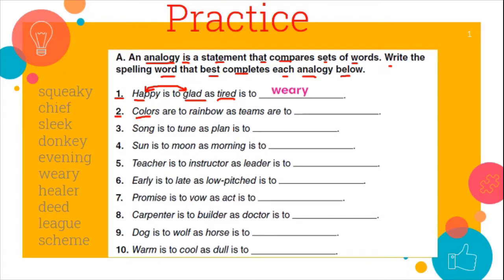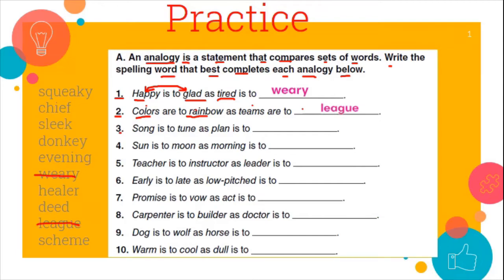Number 2, colors are to rainbow as teams are to what? So a rainbow is made of colors. So which word here means it's made of teams? Which word here goes with the word teams, just the same way as colors goes with rainbow? So here I have the word. Okay, first I'm going to cross out weary. And the second word is league.